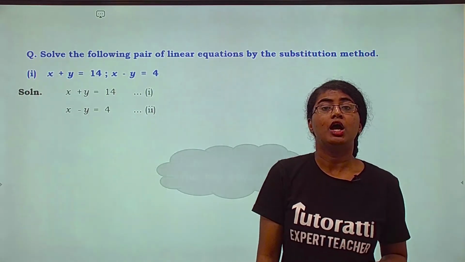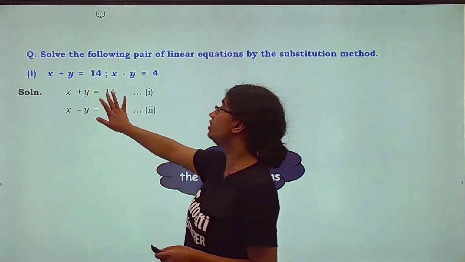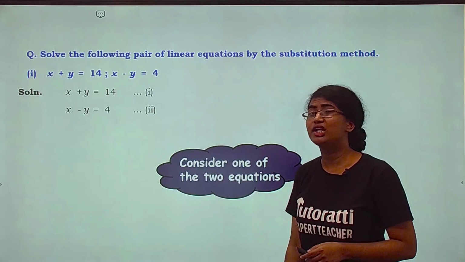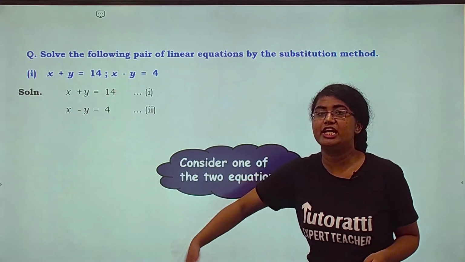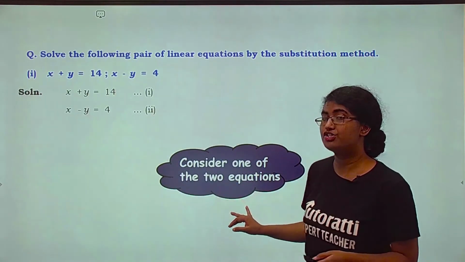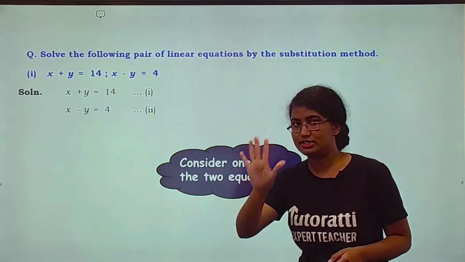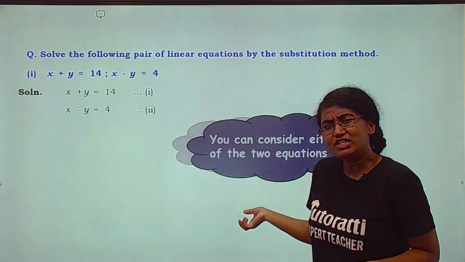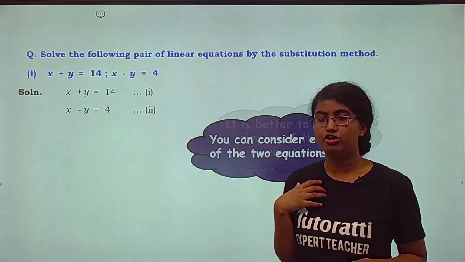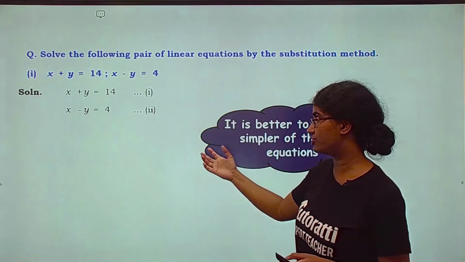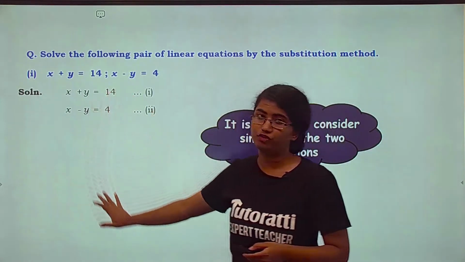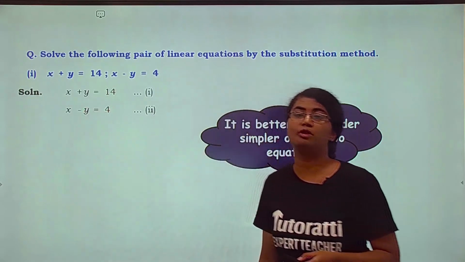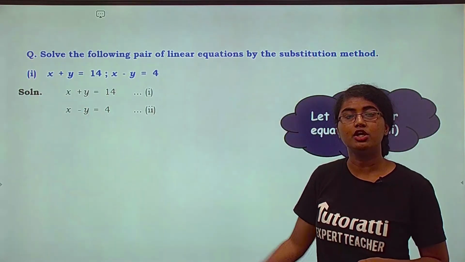Now what we have to do is consider one of the two equations. Why consider? We'll be seeing it in the course of the sum, but first understand, consider one of the two. Which equation is to be considered? Any can be considered, but we prefer to take up the simpler of the two equations. Now which one is the simpler one? The second one, right? So here we consider equation 2.